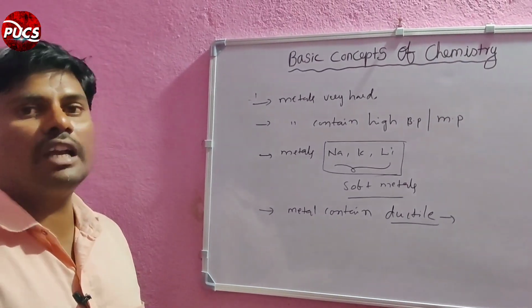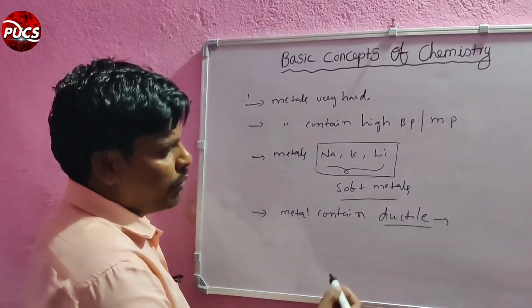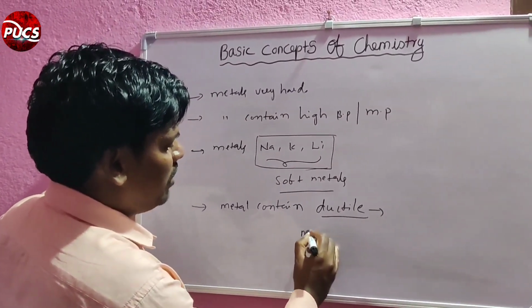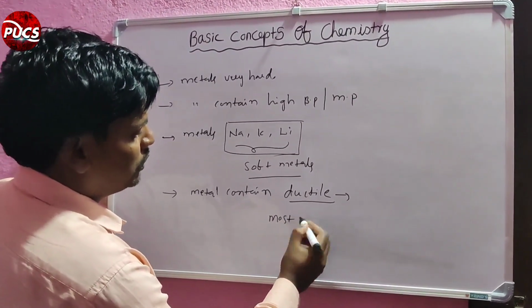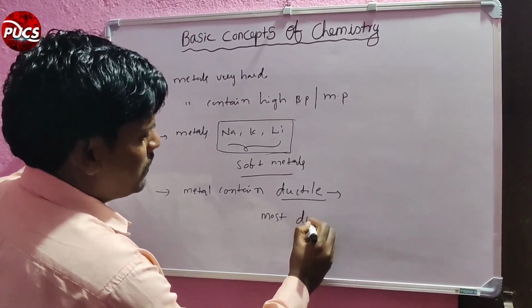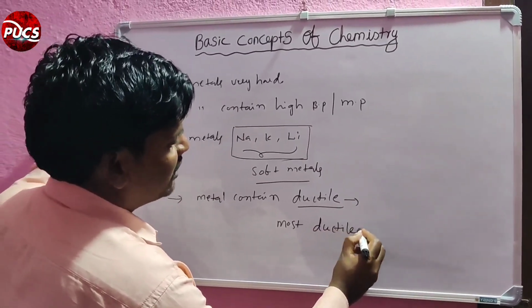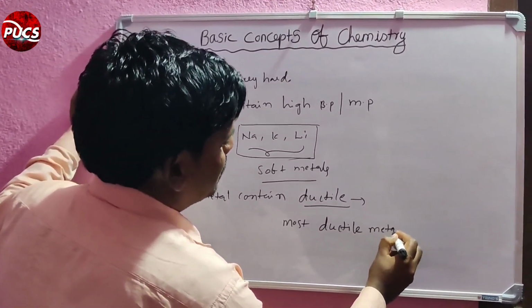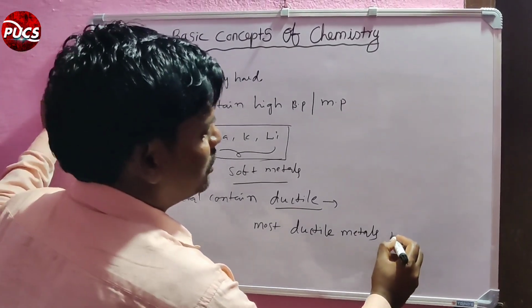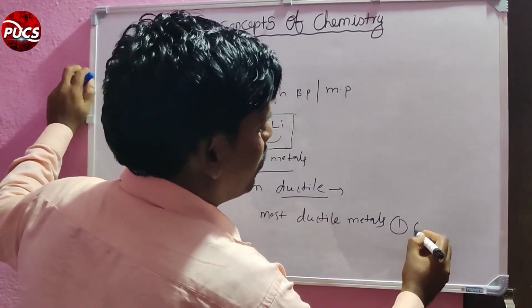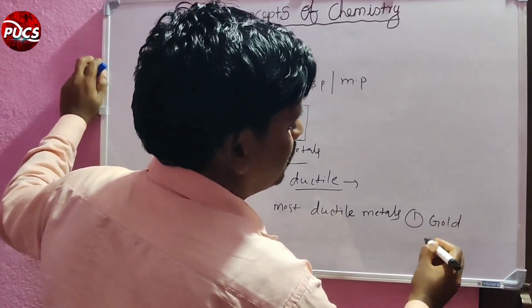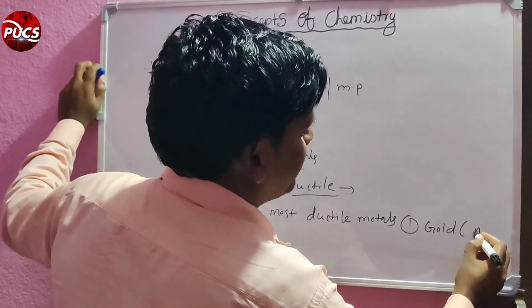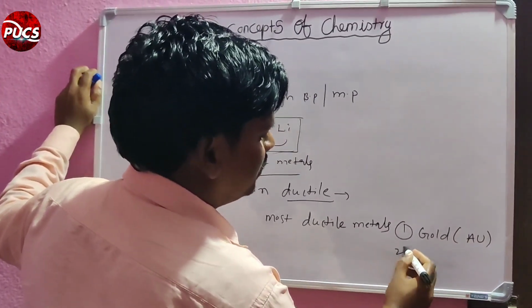For example, the most ductile metals: one is gold, symbol Au, the most ductile metal.